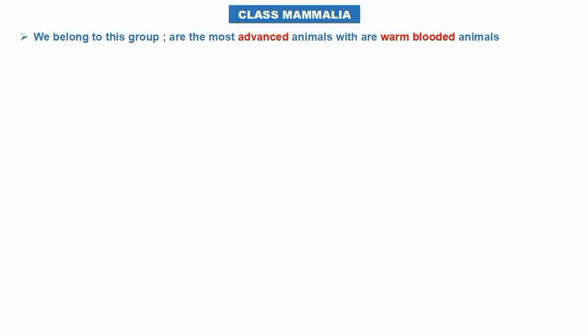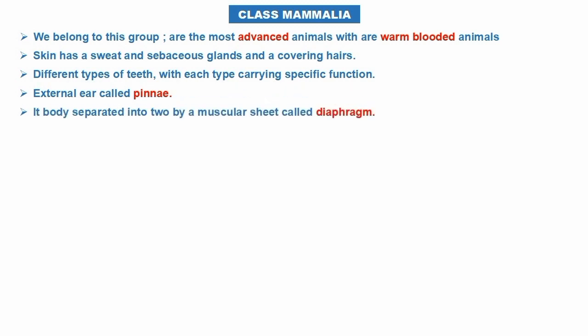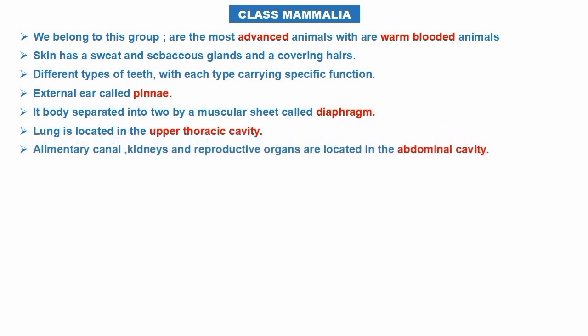Class Mammalia. We all belong to this group. They are the most advanced animals, warm-blooded. The skin has sweat and sebaceous glands and is covered with hair. We have different types of teeth, each carrying specific functions. They have an external ear called pinna.